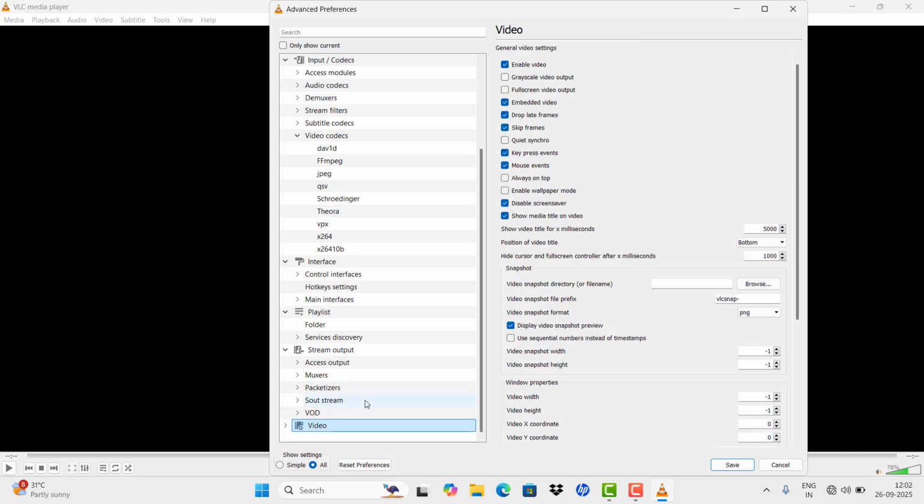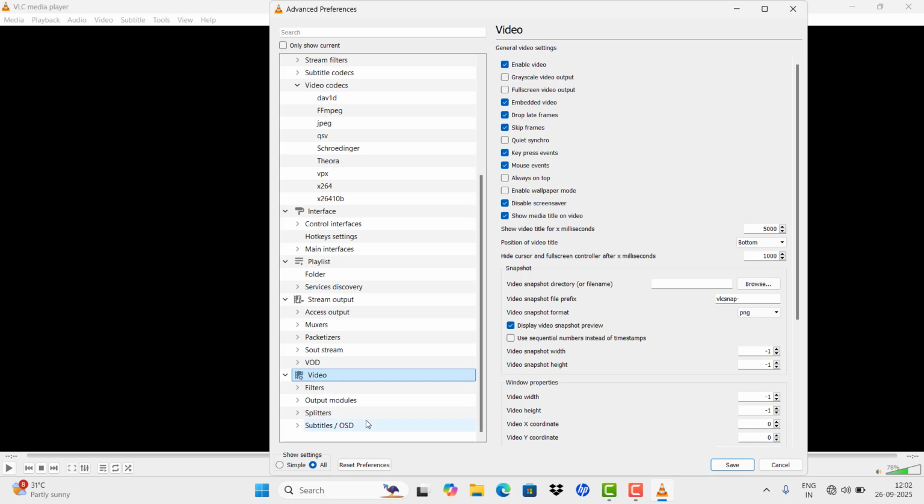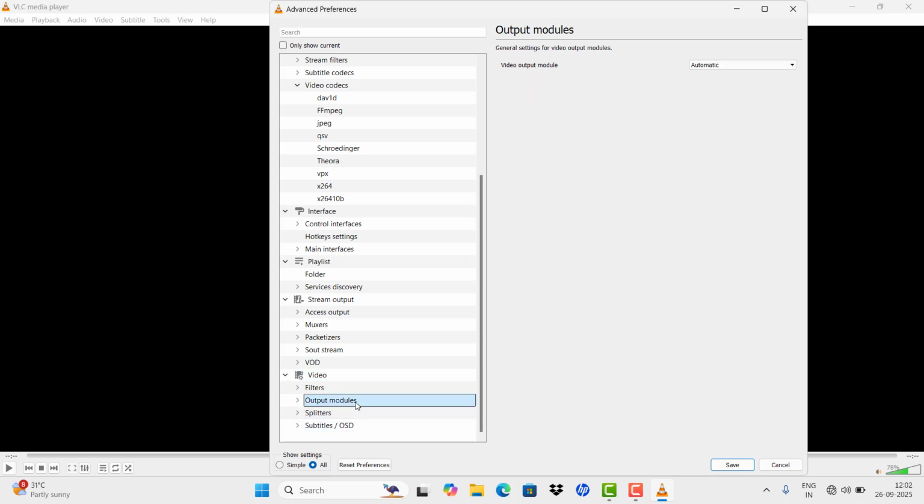And after that please scroll down and you may see the Video option, and in the Video option you need to pick Output Module and make it Automatic. In case it's set to any other, please make it Automatic.